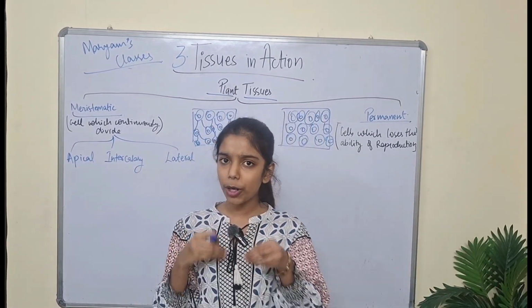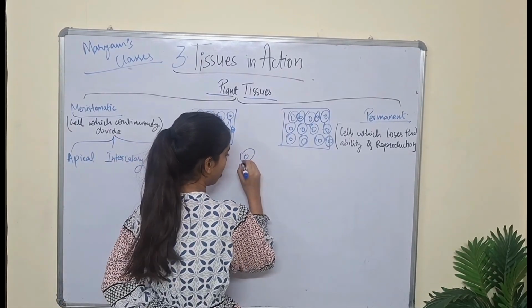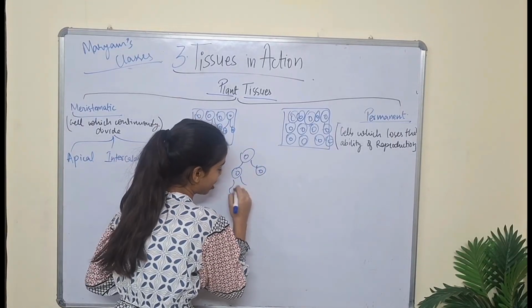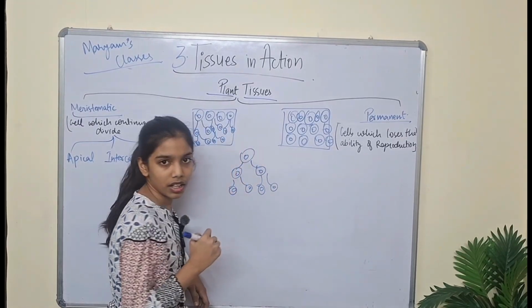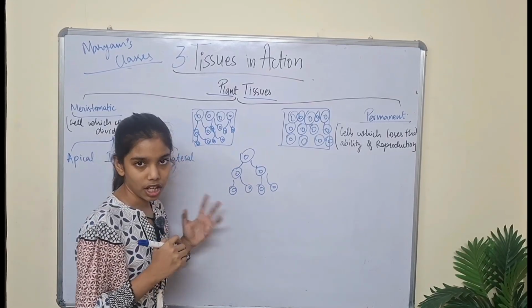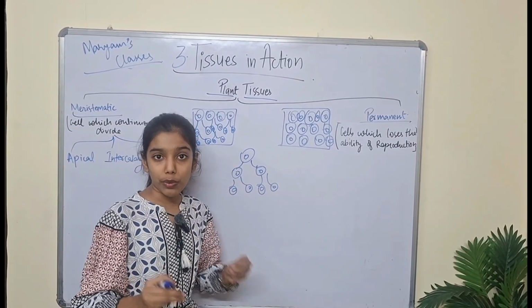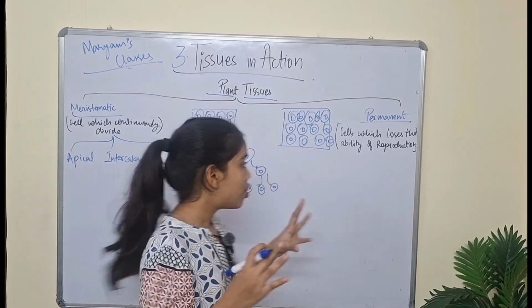Now when we are talking about meristematic tissues, what have you understood till now? That they continuously divide. The cells which are continuously dividing are meristematic. When the cells continuously divide, there will be growth of cells.